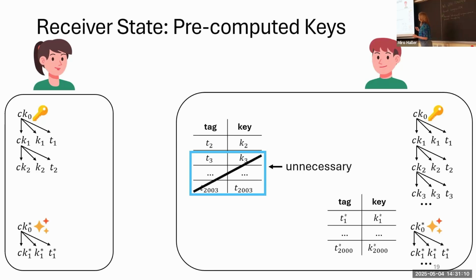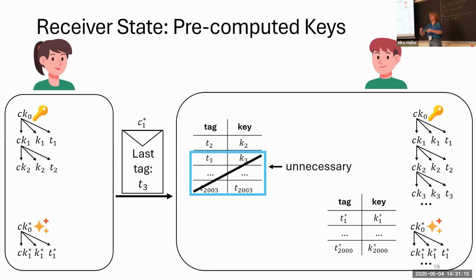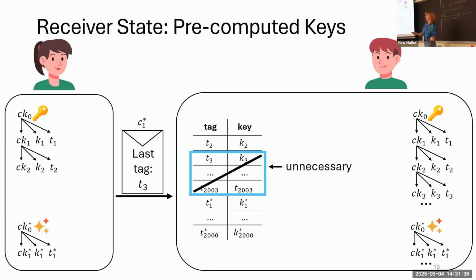So what we do is, Alice can just send, with her new message from the new key material, the last tag which she didn't need in the previous epoch, with the previous chain key. So Bob can now, since he stores the tags in order, just start from this tag and delete all the remaining tags, and thus clear out storage space. And then he can just discard the previous chain key and basically merge the tables.